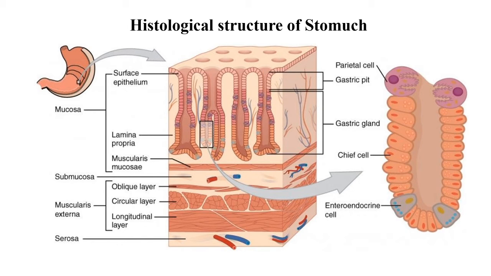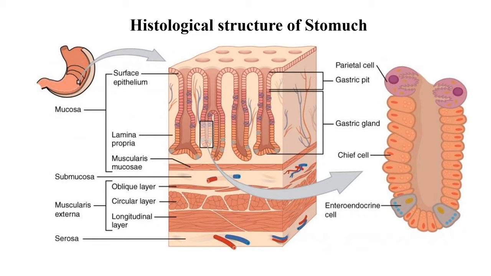Mucosa is the innermost layer of the stomach. It is highly distributed with gastric glands. Whatever secretion of the gastric gland there is, that is secreted into the mucosa, and these secretions are directly released into the food with the help of the gastric pits.